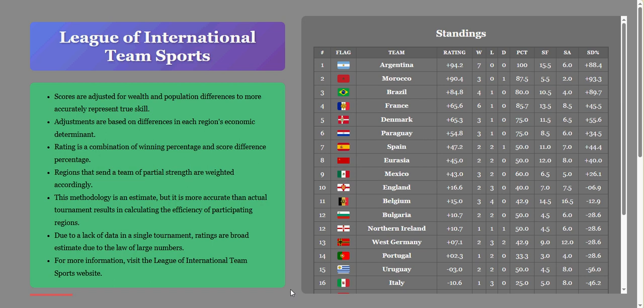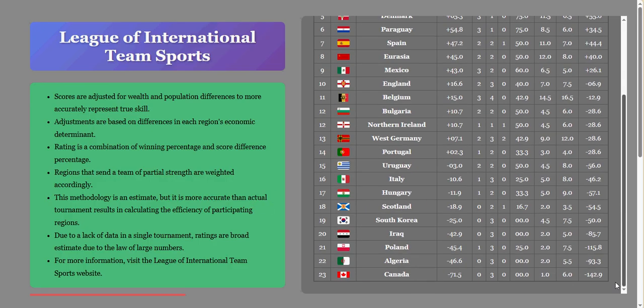Northern Ireland and England. Argentina first, Morocco second, Brazil third, France fourth, Denmark fifth, Paraguay sixth, Spain 7th, Eurasia 8th, Mexico 9th, and Northern Ireland 10th. Last place, Canada. And these others, South Korea, Iraq, Poland, Algeria, not looking too good either.